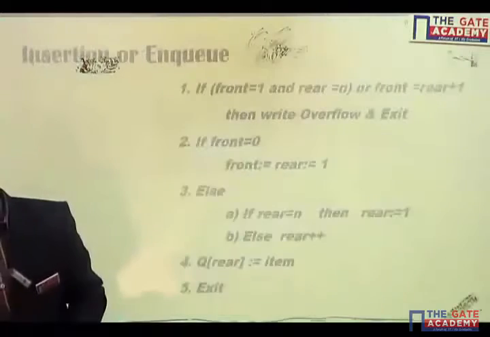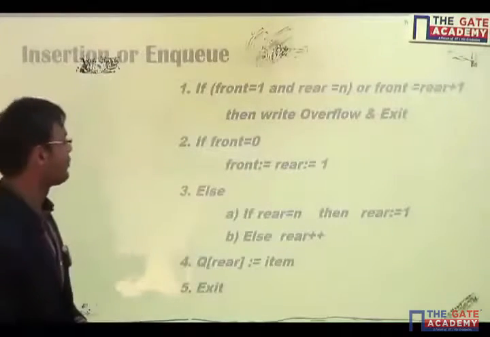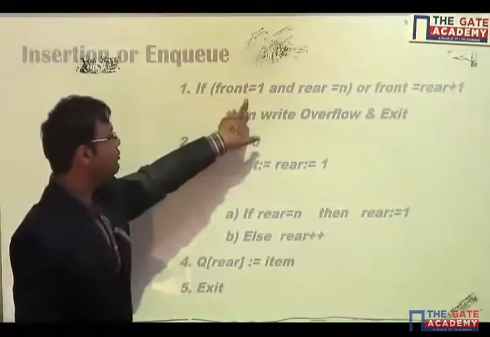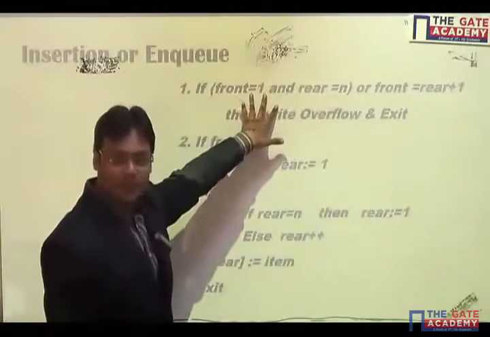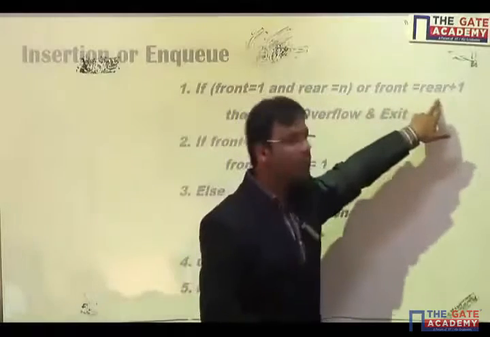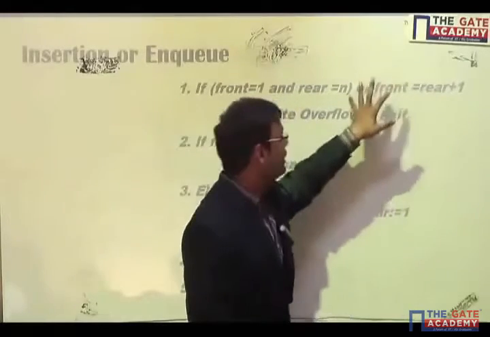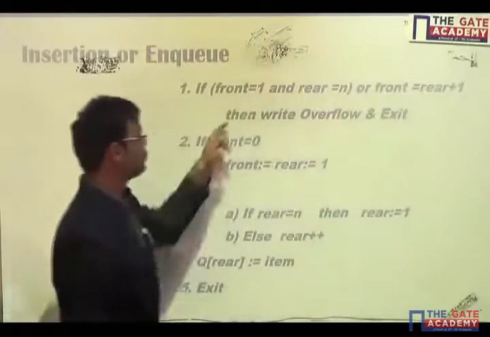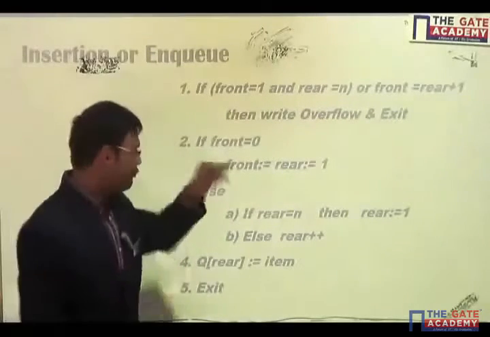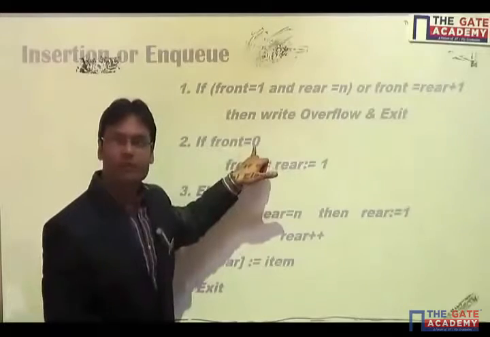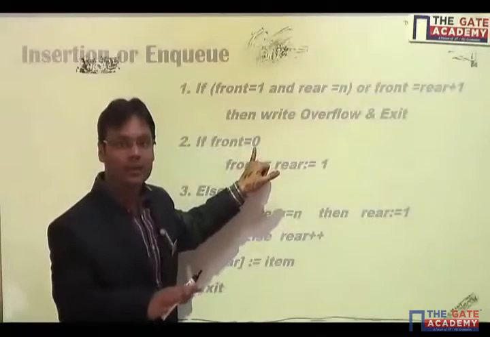Okay, so look at the algorithm first, then we will understand what this algorithm says. If front is equal to 1 and rear is equal to n, that is one case we have seen already, or front is equal to rear plus 1. If either of these two conditions is true, then we can say that this is overflow and we'll have to exit.